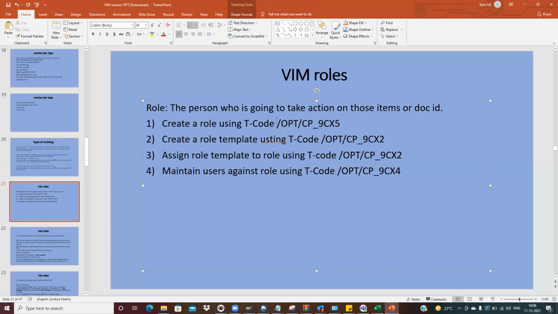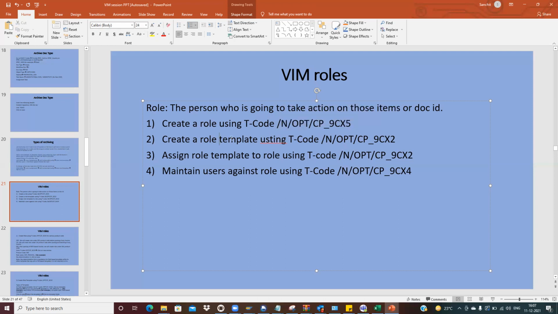So we always try to put the /n before it, not to open a new session. So we can create the role using this transaction code.